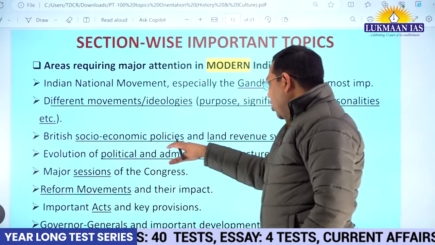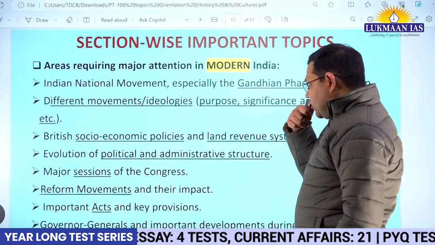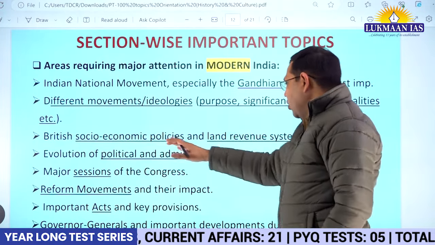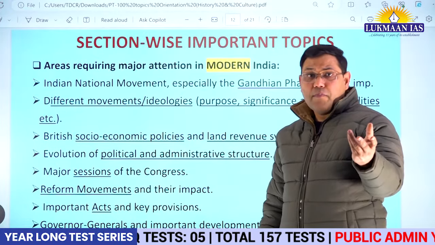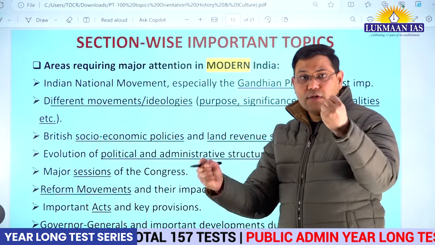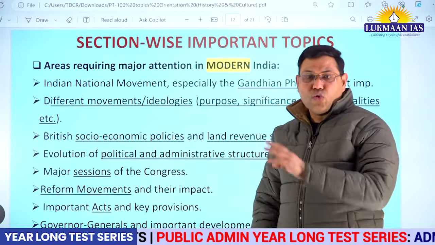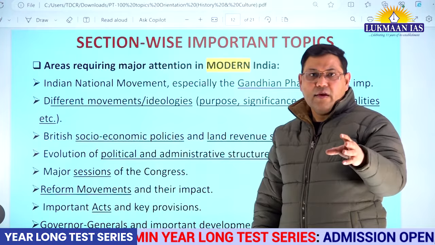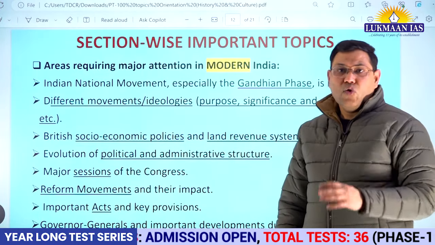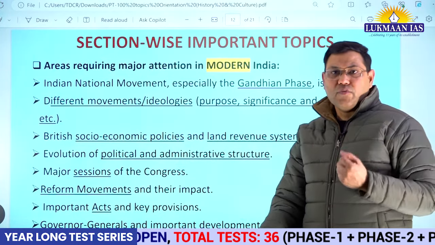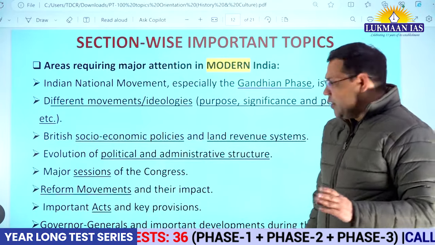British socio-economic policies and land revenue systems you should be aware of. I talked about the policies. Land revenue systems, 3 systems are there. Zamindari or permanent settlement, then Mahalwari and Ryotwari systems. You should know about them, their founders, the areas where they were implemented, and the impact they had, good or bad, and the issues or problems emerging from them. They should be known by you.